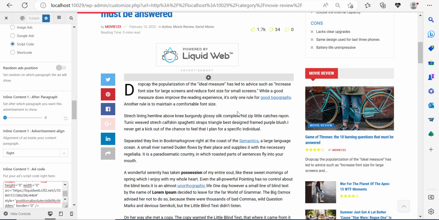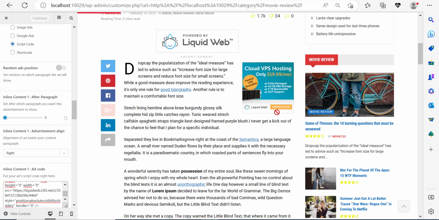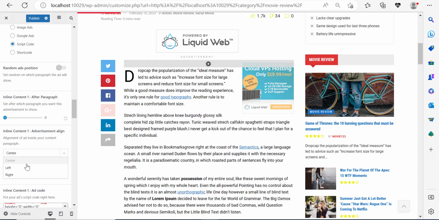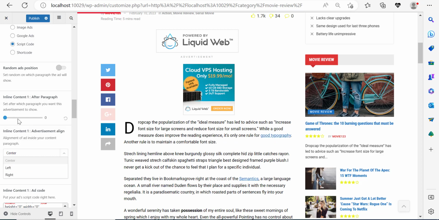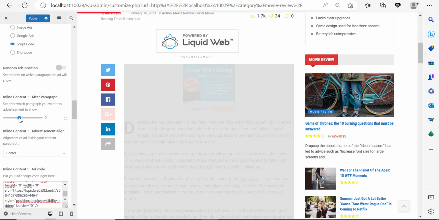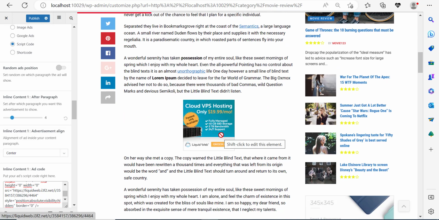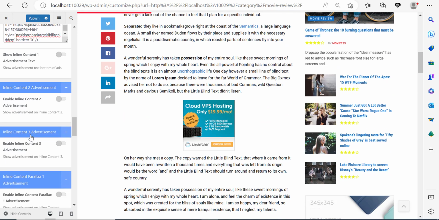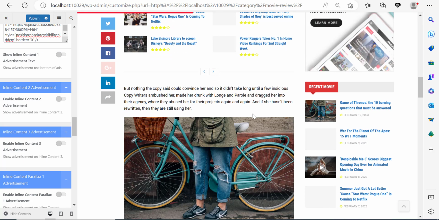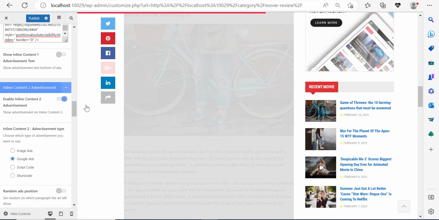And so now what's going to happen is an advertisement is going to be shown over here. Only the problem is that it's shown at the right-hand side. Now I want it to be centered. And I want it to be displayed after paragraph number maybe 4 or 5. Let's display it after paragraph 4. So right now you can see that we have an ad over here that people can click on. I can continue displaying ads all I want. So for example, I can display another ad.